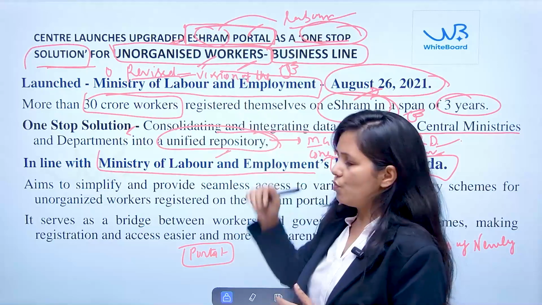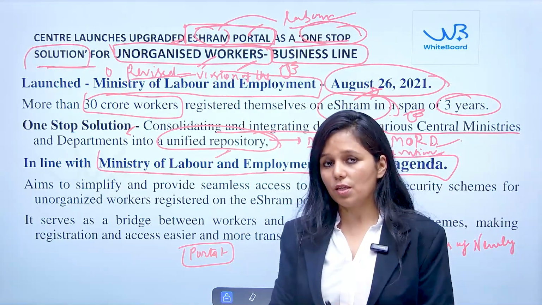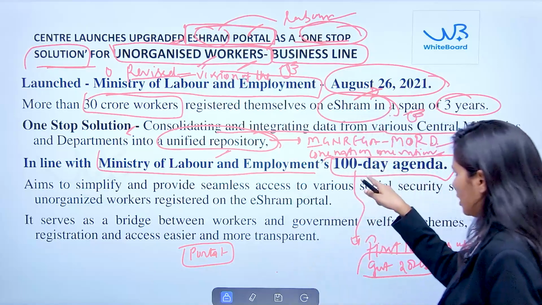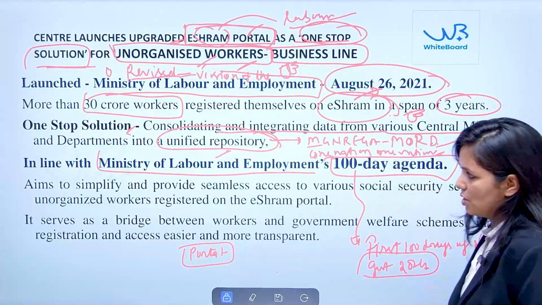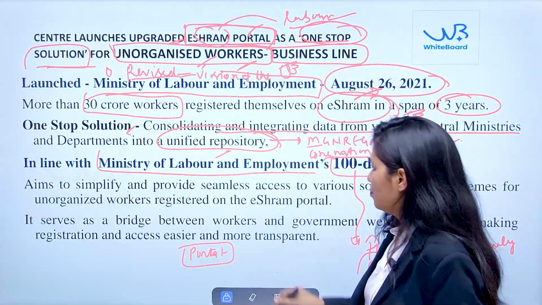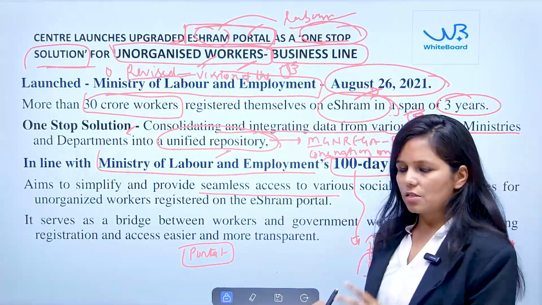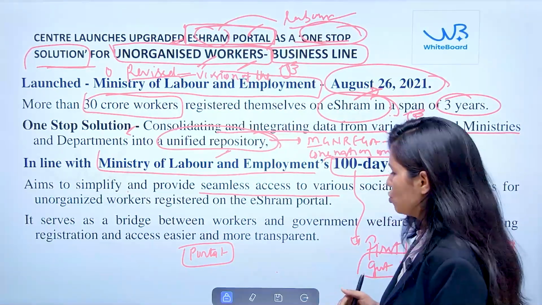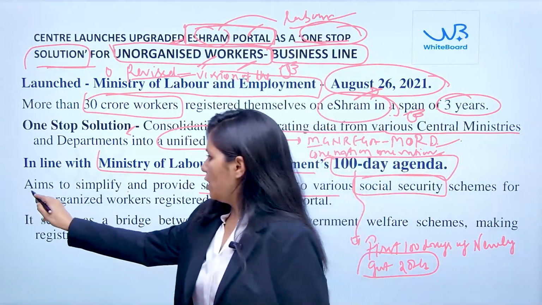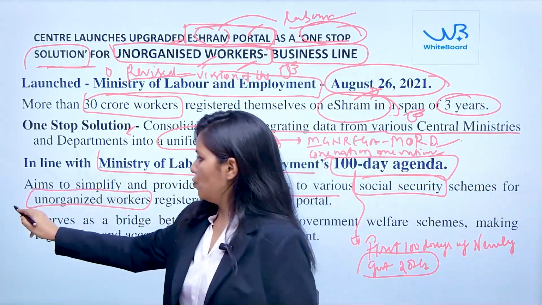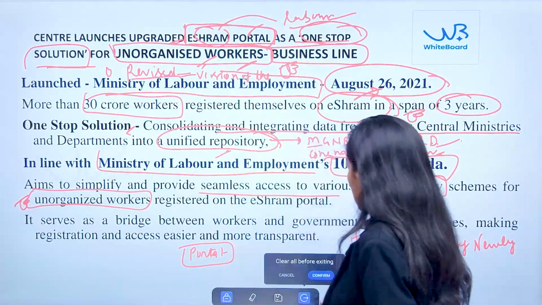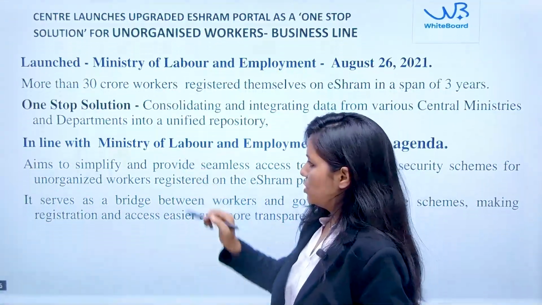So this revised version of the e-Shram portal is the agenda of the Ministry of Labor and Employment for the first 100 days. Here the aim is basically to simplify and provide seamless access to all the schemes which are meant to promote the social security of unorganized workers. So here, if I give you the keyword, then you should remember the name of the ministry for the exam.